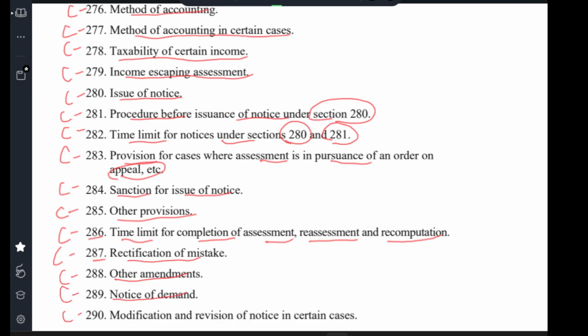Clause 290 Modification and revision of notice in certain cases.